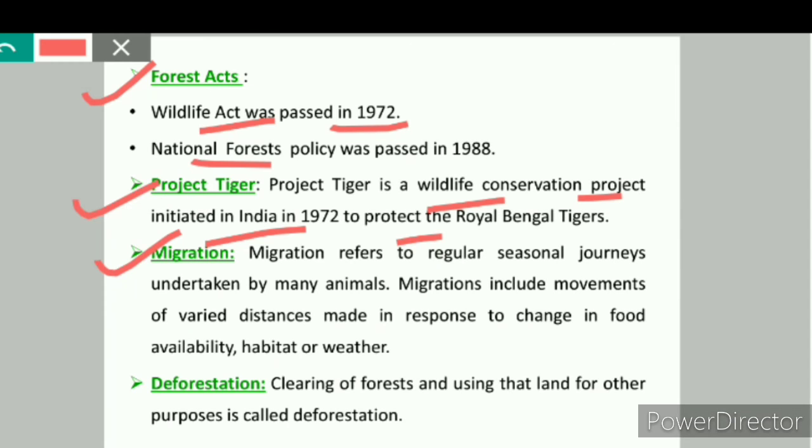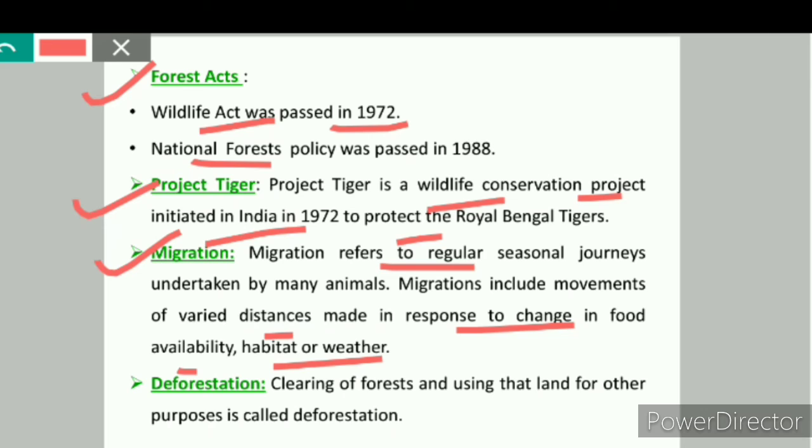Next is migration. Migration refers to regular seasonal journeys undertaken by many animals. Migrations include movement of varied distances made in response to change in food availability, habitat or weather. So the migratory birds fly to faraway areas every year during a particular time because of the climatic changes.